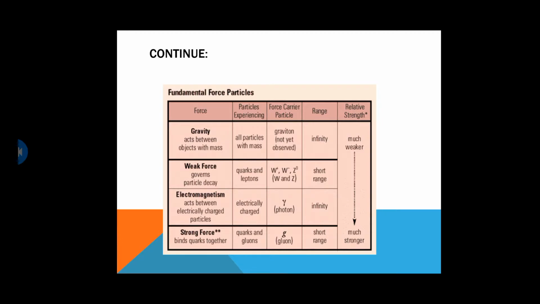Their force carrier particles are W plus, W minus, and Z0. So you can say that W and Z are the force carrier particles for the weak forces. When there is an interaction of particles or a decay in which the weak nuclear force occurs, the force carrier particles are W and Z particles. These forces are short range forces, but they are much stronger in strength as compared to the gravitational force.